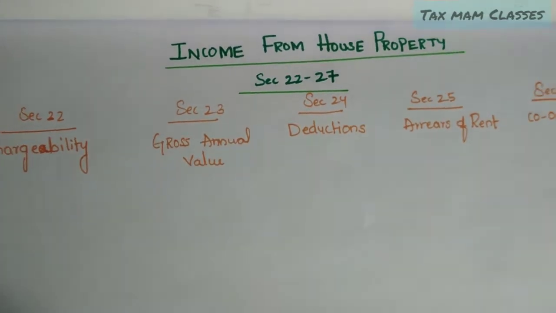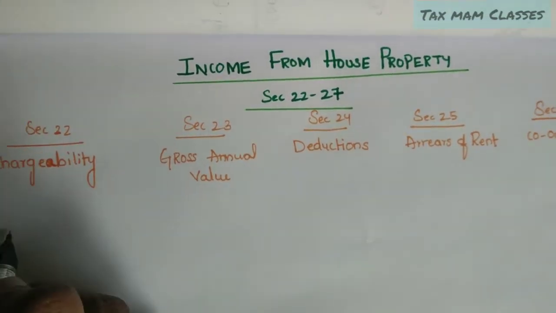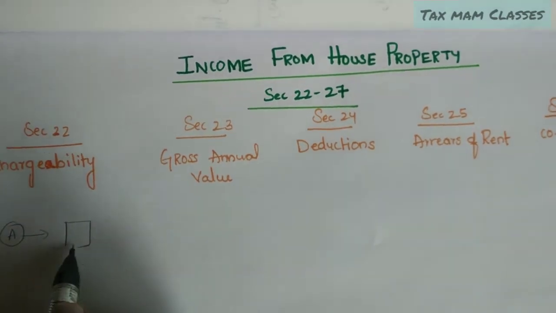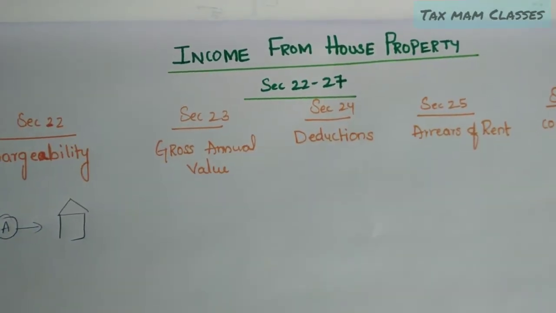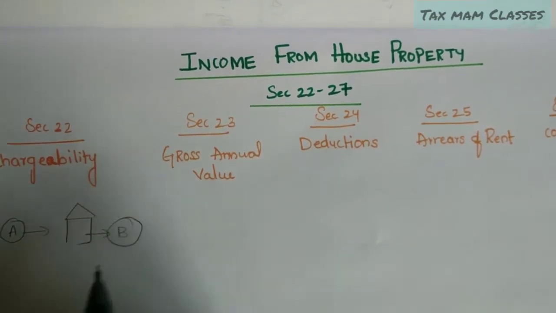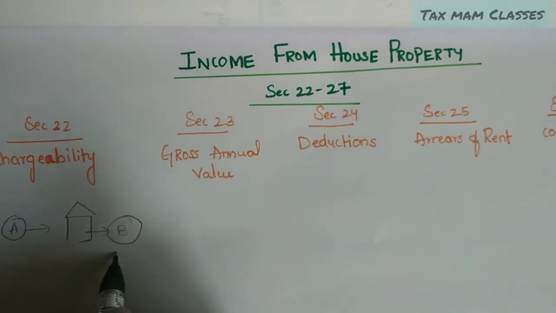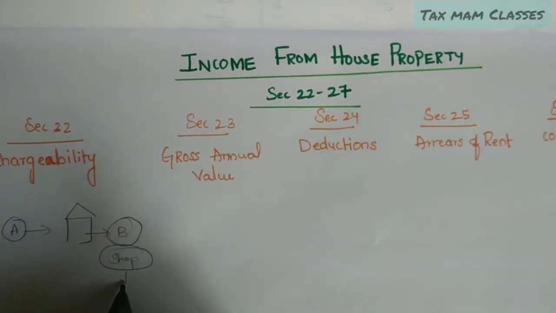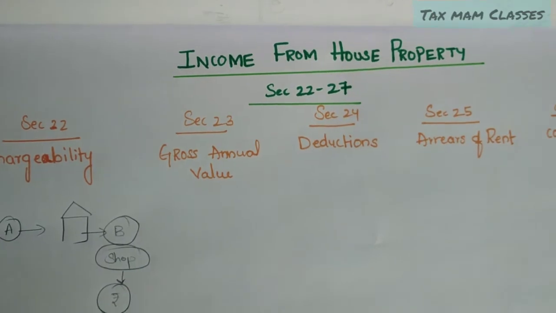Then I want to ask you a question. Mr. A is an SSE. He is having a house property, and he is running a business in this house property. Let's say he is having a kirana shop, and he is earning income.